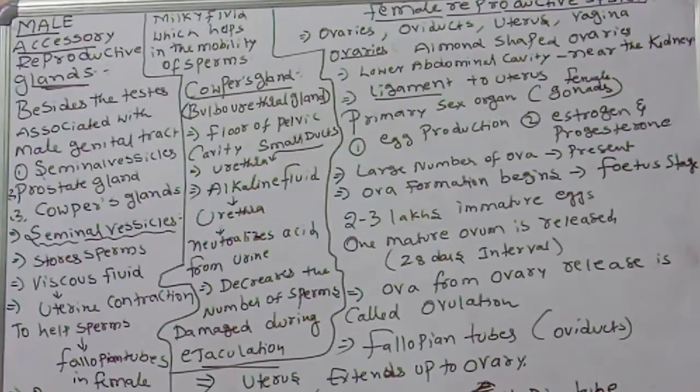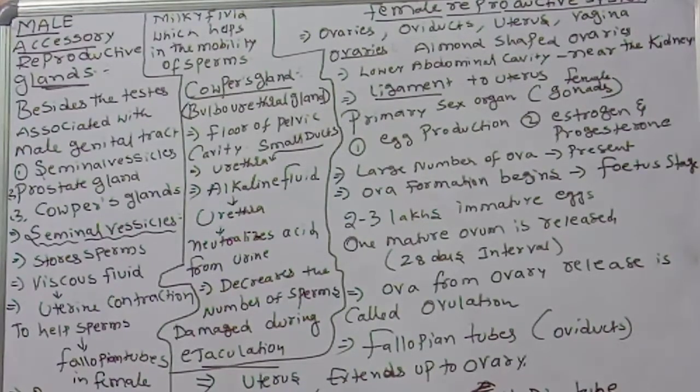Where will those fluids come from? The acidic materials of the female genital tract are neutralized by the prostaglandins and the secretions of the seminal vesicles, prostate gland and Cowper's glands.